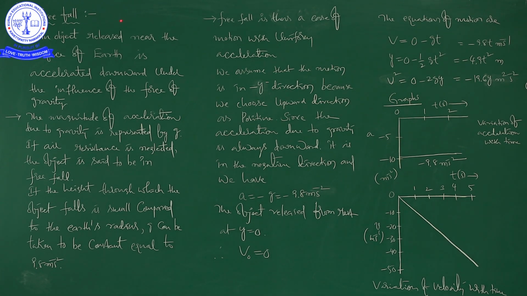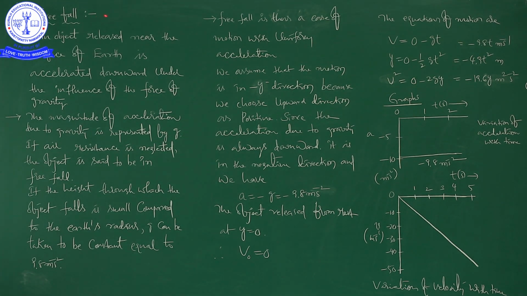You didn't give any velocity. We are not giving any velocity to the stone. Simply we dropped it, so the initial velocity of the stone is 0.